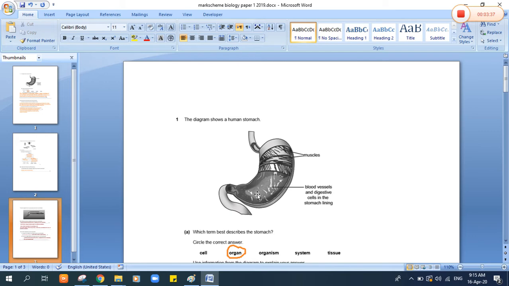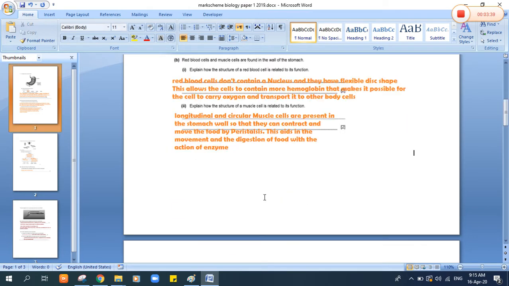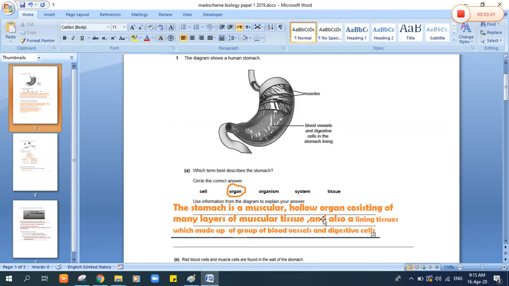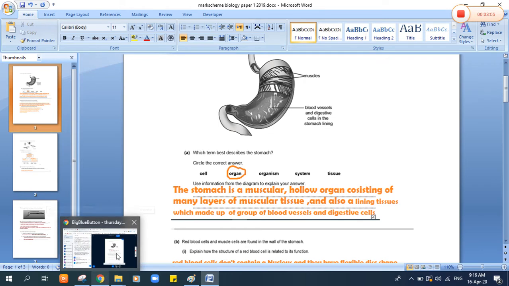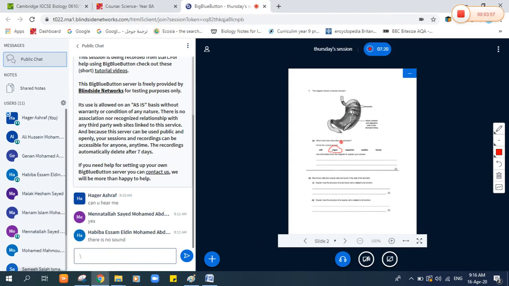The next question is saying to use information from the diagram to explain your answer. So here, let's look at this diagram and explain the answer that the stomach is an organ, not a system.